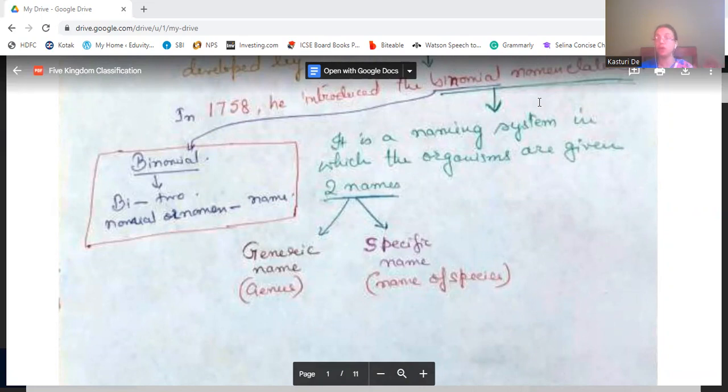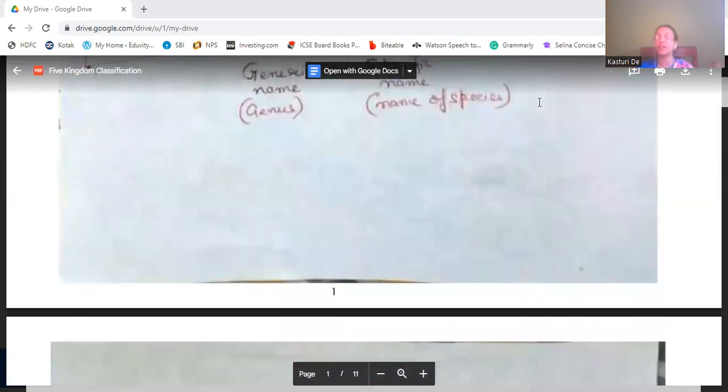Bi means two and nomial or nomen means name. So binomial means two names. So what are the two names? One is generic, the other is specific. Generic comes from the word genus, and specific comes from the word species. The name of the genus and the name of the species make the name of the organism.